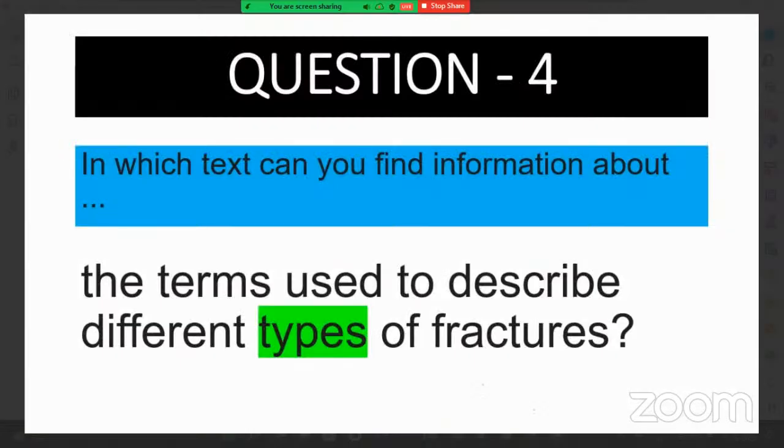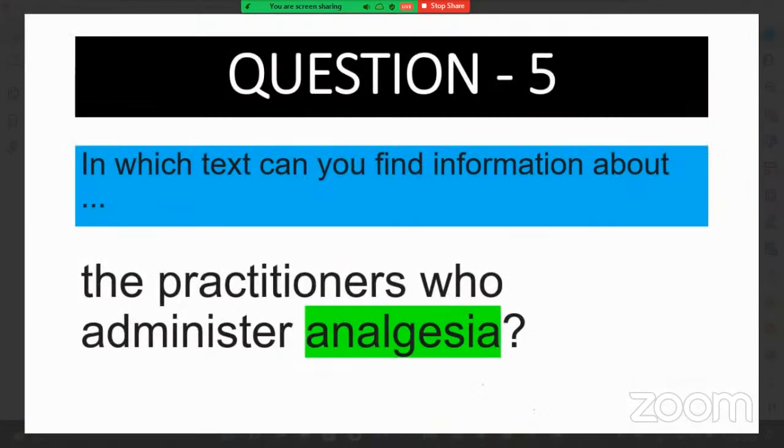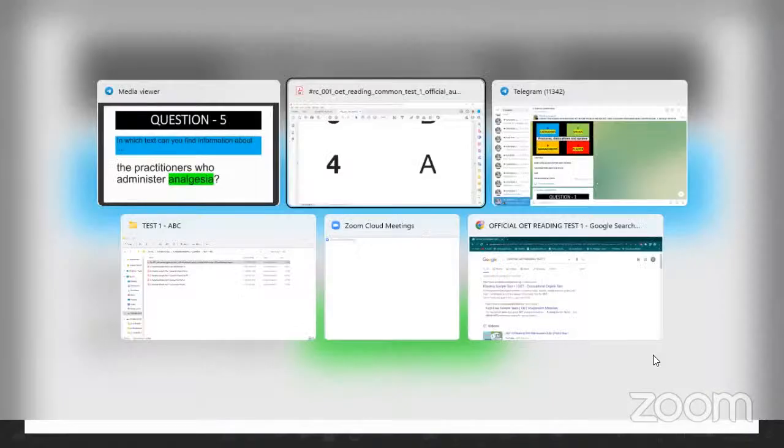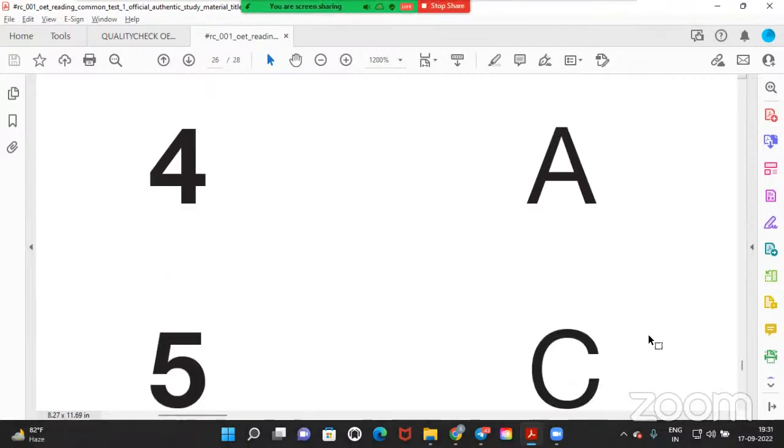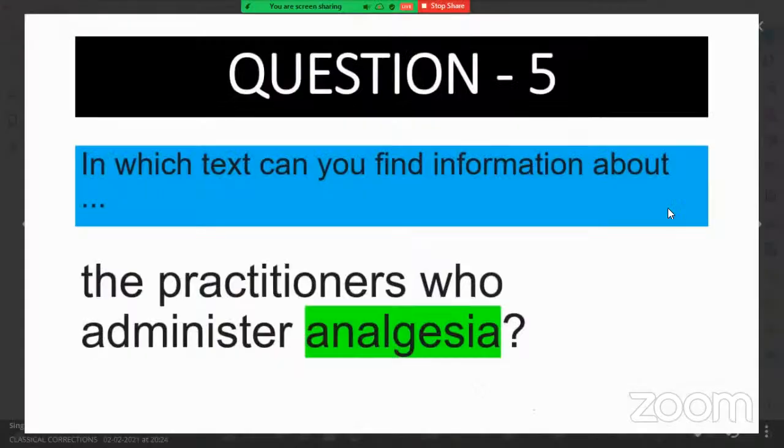Next one. Question number 5. The practitioners who administer analgesia. A, B, C, D. Come on. C. Analgesia means drugs. C. You say C. Okay, let us check. Fifth one is C. Right answer.